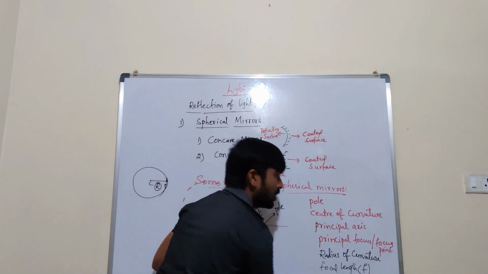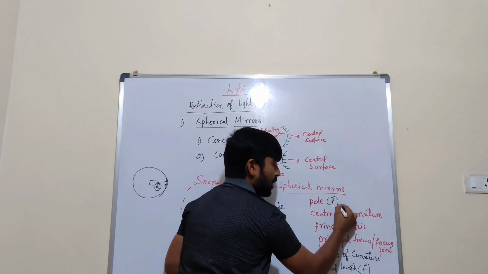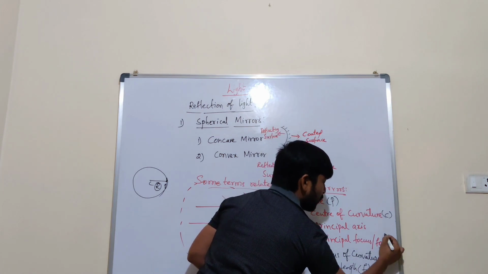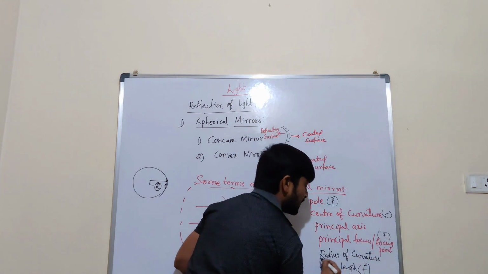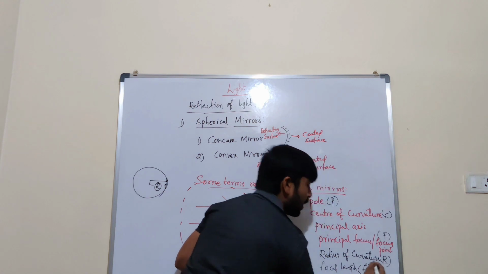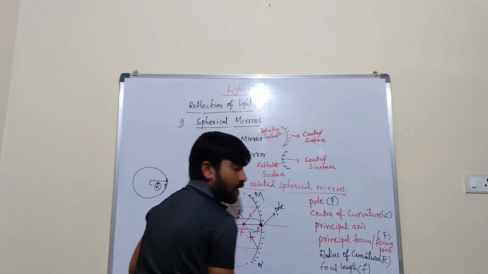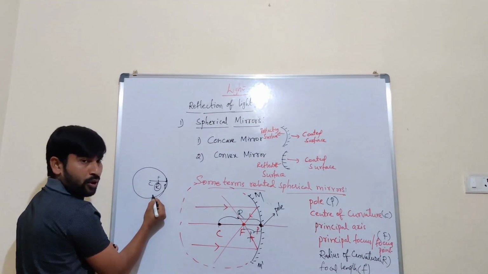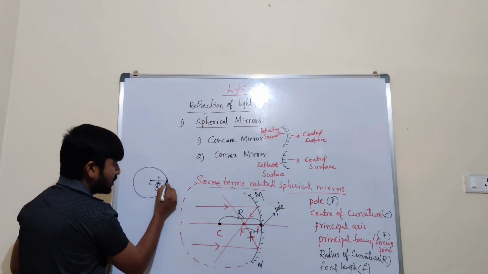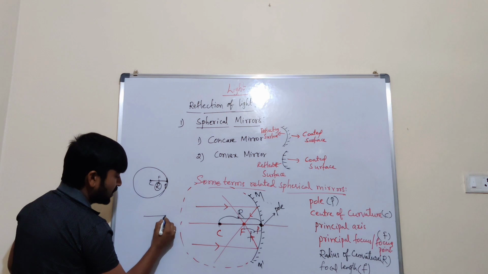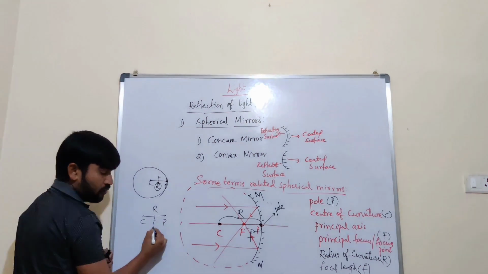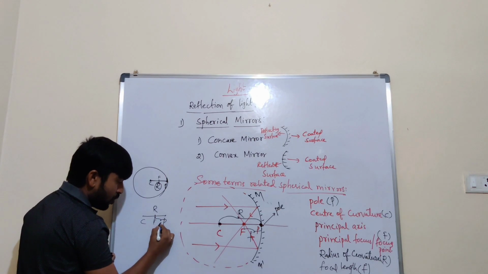It is indicated with small f. Pole is P, center of curvature is C, principal axis, and principal focus we have capital F, radius of curvature capital R, and focal length small f. All of you just listen carefully. Here the C to P distance is R and the midpoint is F, so this is considered as small f.